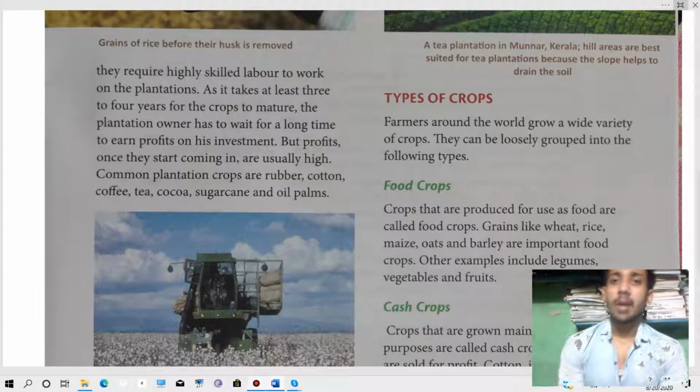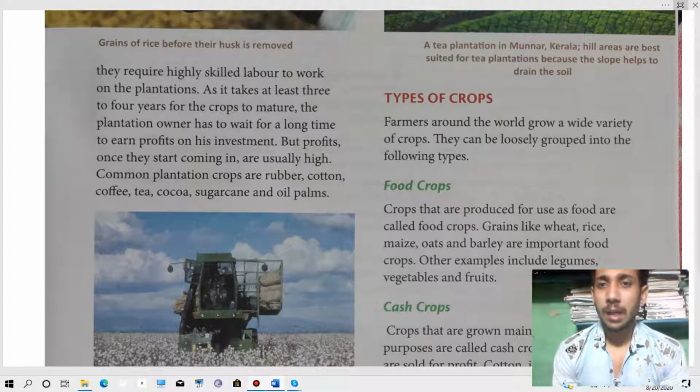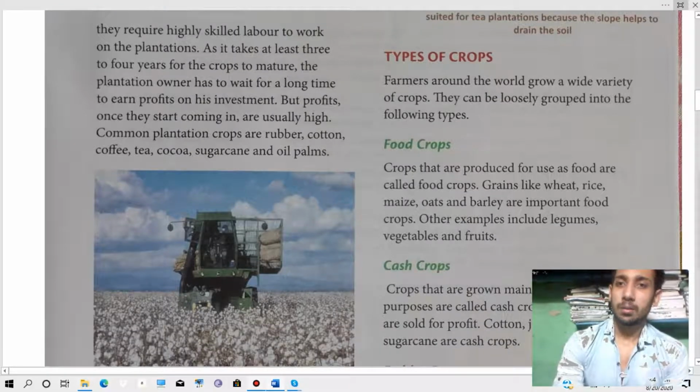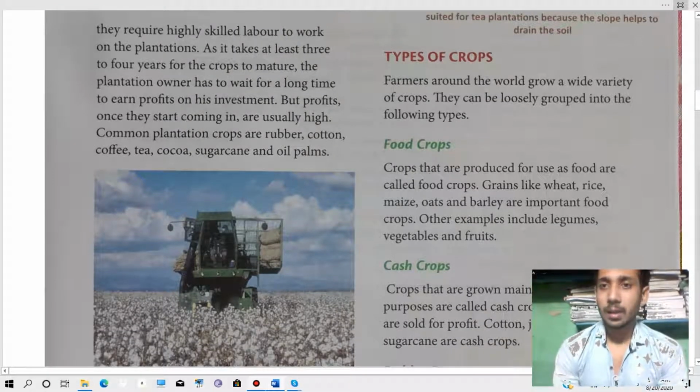Okay, now we are going to types of crops. Farmers around the world grow a variety of crops. They can be loosely grouped into the following types. Means farmers can grow many types of crops, and they can be divided into different groups. We are going to learn about the groups now.